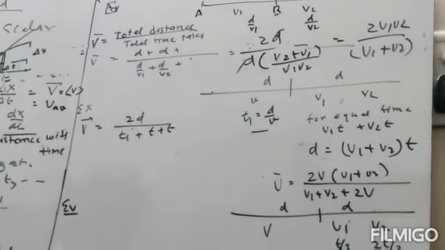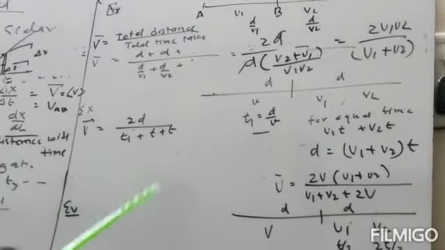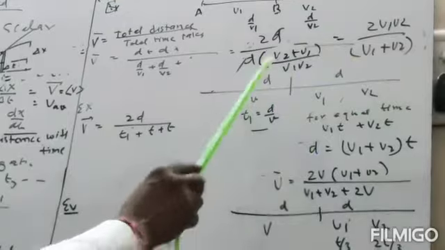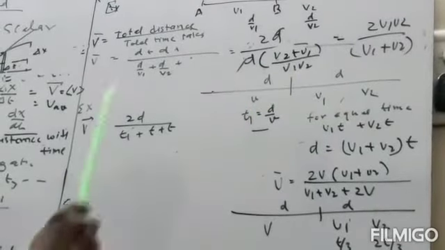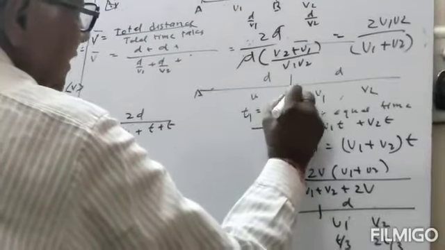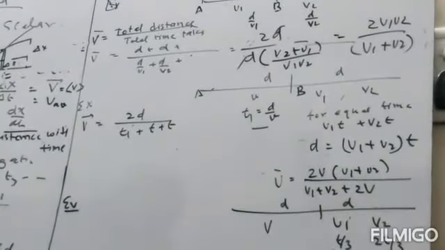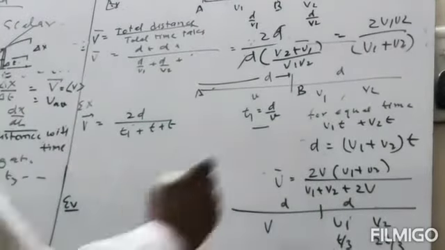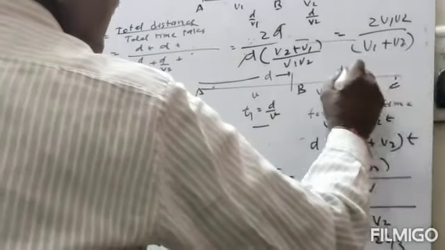Now second case we take, if the distance covered is equal, here from A to B, the velocity is V, distance is d. B to C, the distance is also d.